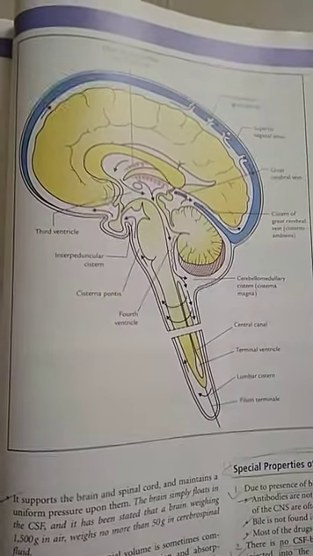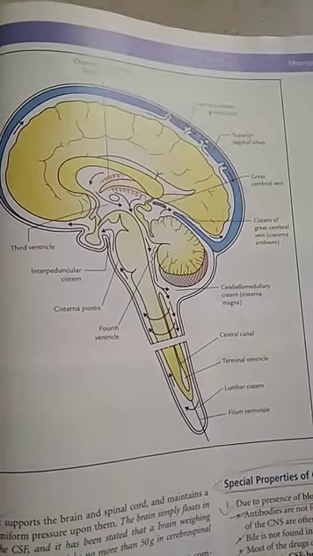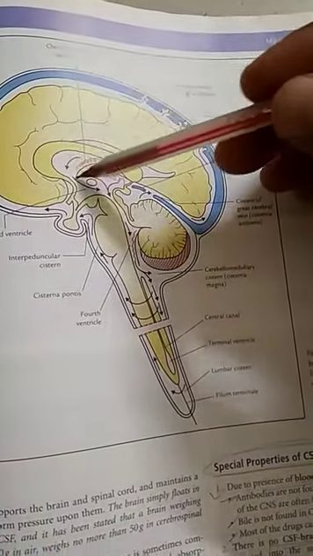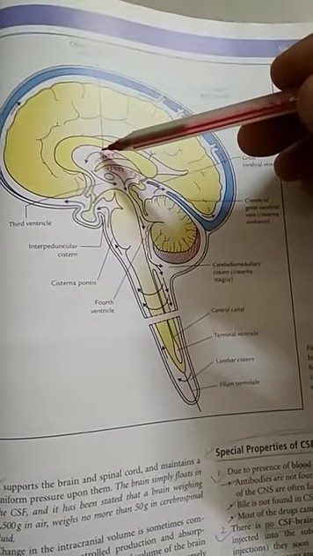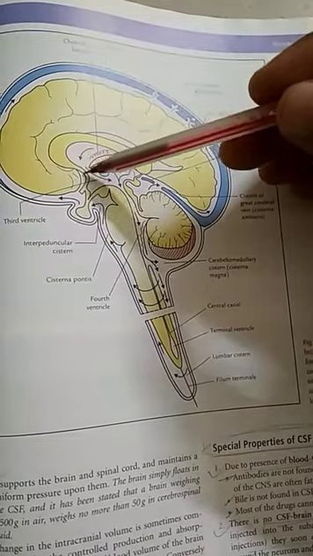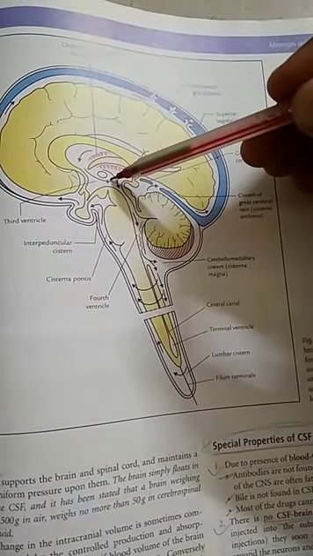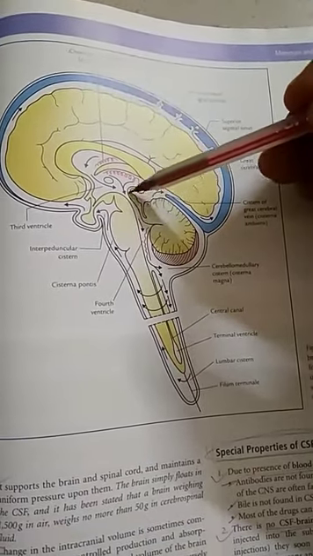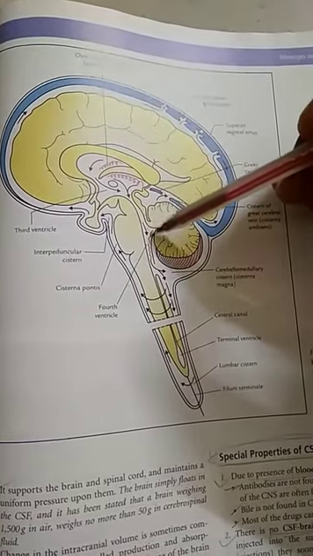The circulation and absorption of cerebrospinal fluid. As you all know, CSF is mainly produced in the lateral ventricle. From here, via interventricular foramen of Monro, it goes into the third ventricle. From third ventricle, via cerebral aqueduct, it goes into the fourth ventricle.